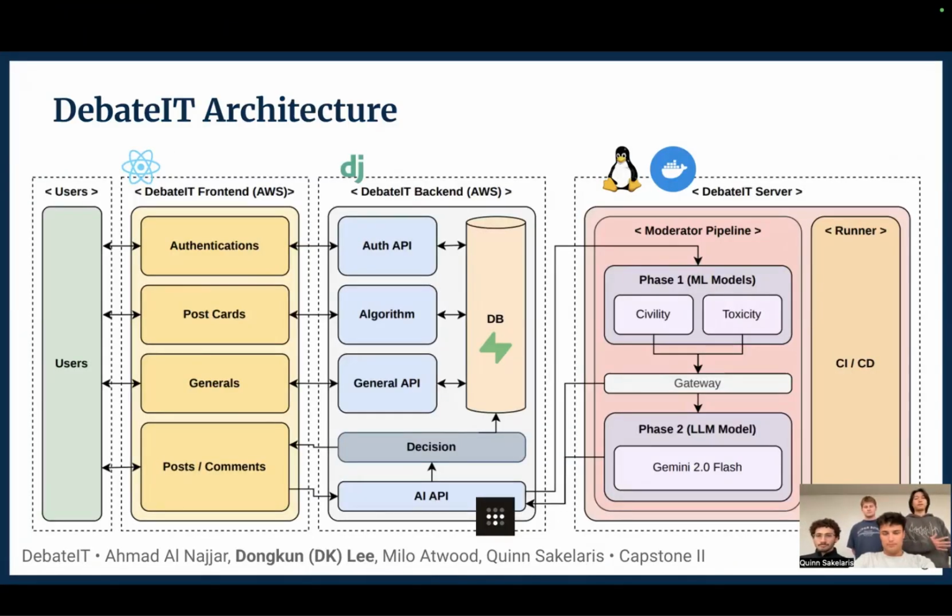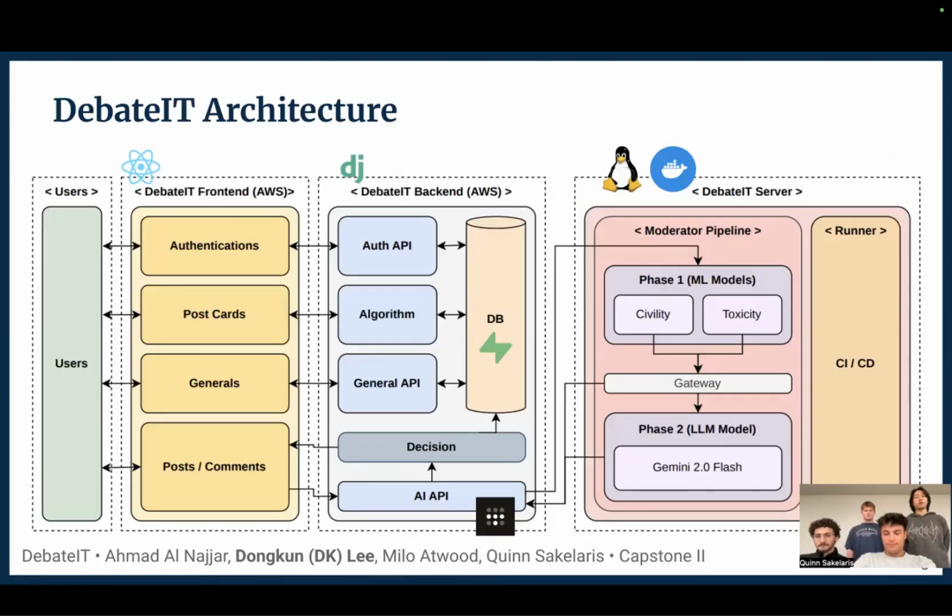So you just saw the live demo, and this is how it works in the background. We use React for the UI, and for the backend we use Django. Inside the backend, we implemented the recommendation algorithm that checks the freshness and relevance. For the database, we use Supabase, and there's a separate server called DebateIT that runs 24/7. From the backend, we use a Tailscale VPN to talk to the DebateIT server.